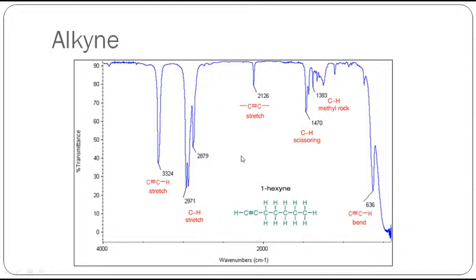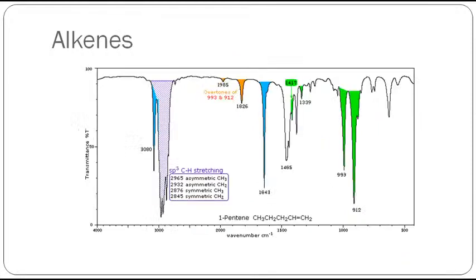We say around 2000 is the triple bond region where you get a CC triple bond. If these two peaks appear, this is another indication to confirm that this is a CH alkyne. If the alkyne does not contain hydrogen, then this peak will be missing, and you get only this peak, by which you can confirm the different kinds of compounds, right?